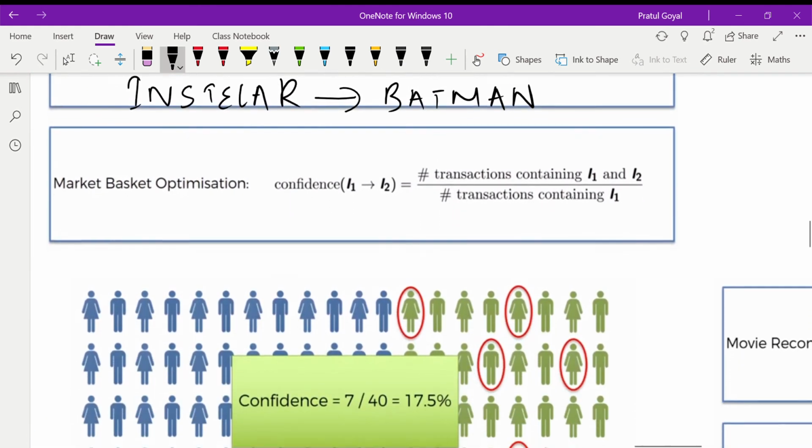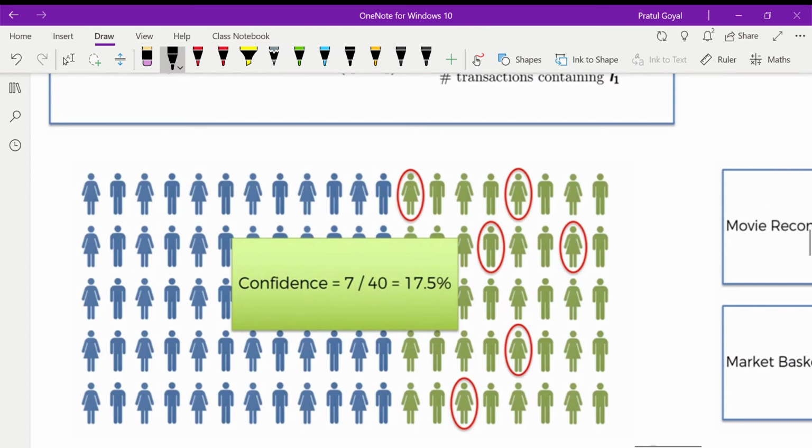Let's say 40 people are very likely to watch Batman. Out of these 40 people, these are the people watching both the movies, Interstellar as well as Batman.